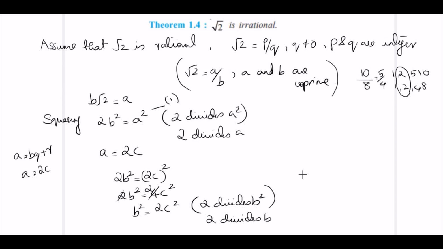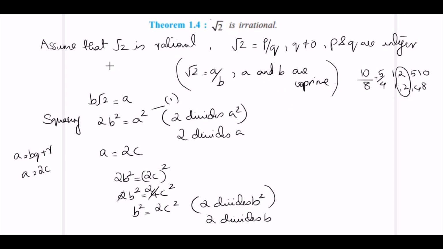So here 2 divides A and 2 divides B. That is, 2 is a common factor for A and B. What we have assumed is A and B are co-prime, but here we got 2 as a common factor for A and B. That means our assumption is wrong. So that is the proof by contradiction.